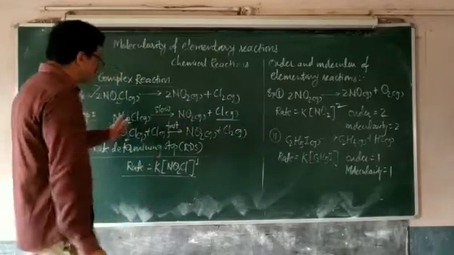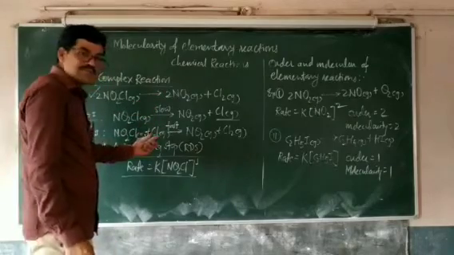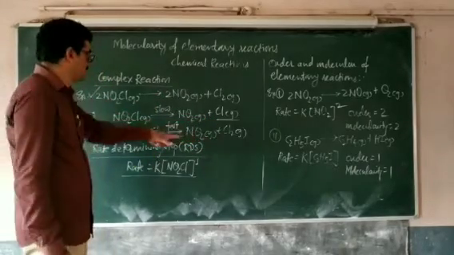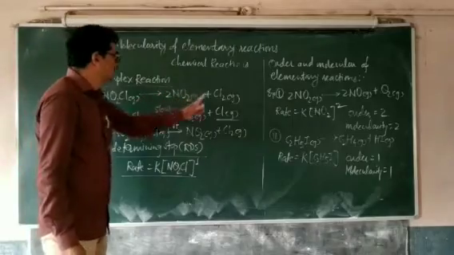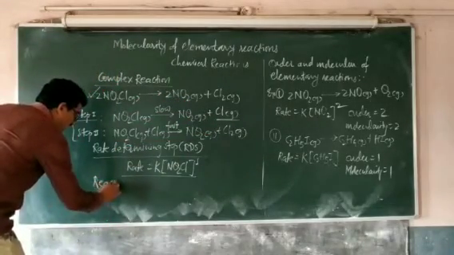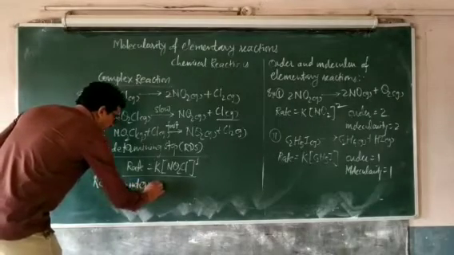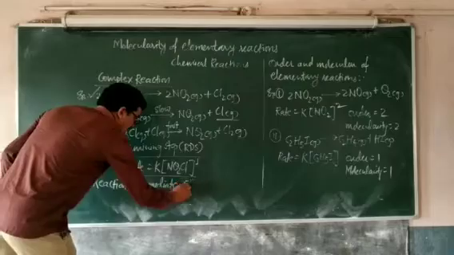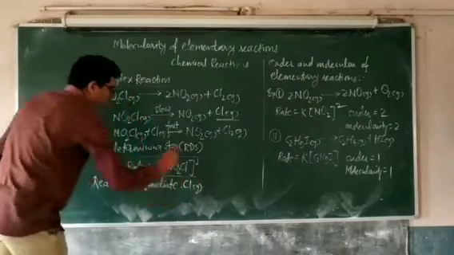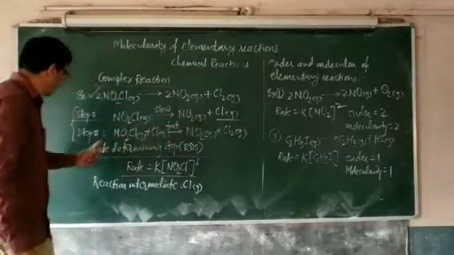So such a species which is produced in one step and consumed in the subsequent step is known as the reaction intermediate. So here Cl gas is the reaction intermediate because it is produced in step 1 and consumed in step 2.